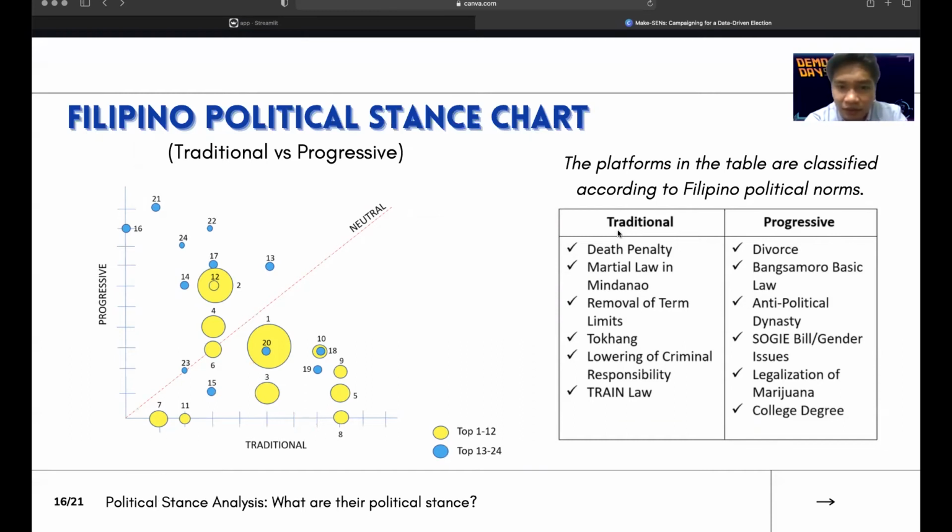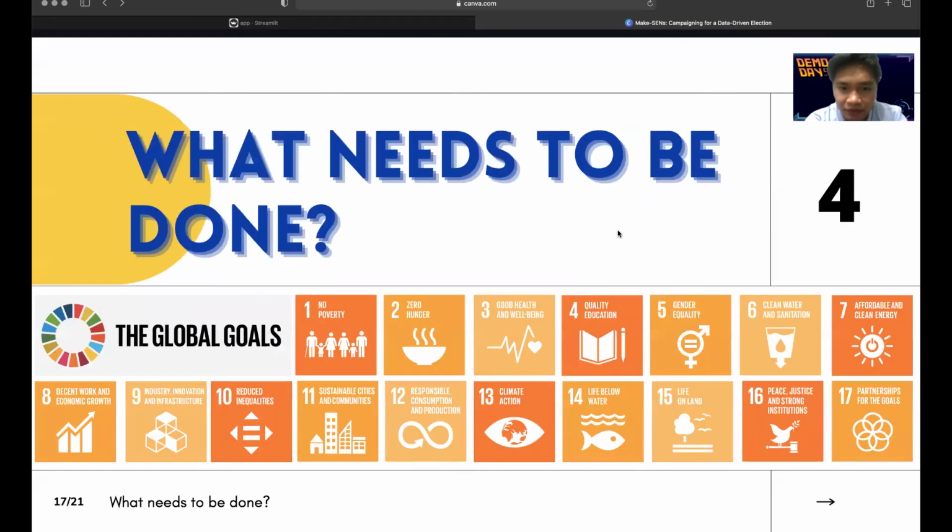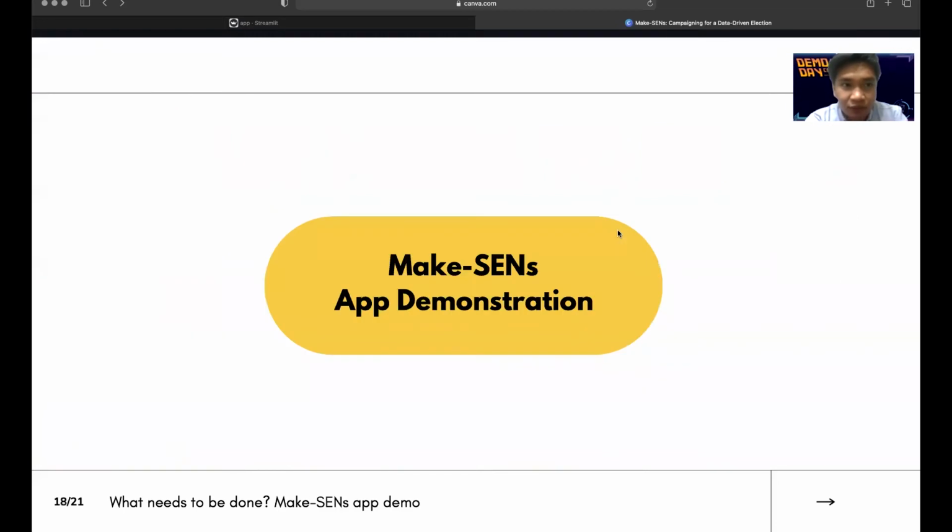So our group has already answered 3 questions that describe the online posts of candidates and the audience during the election season. To further help our audience discern and predict who to vote for in the upcoming elections, we created a program that would analyze how similar the audience's Facebook and Twitter posts are to the SDG characteristics of the candidates' Wikipedia profiles. To further explain our program, I'll give the floor to Rods.